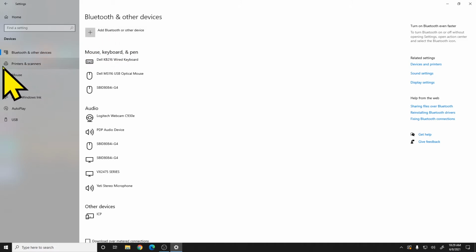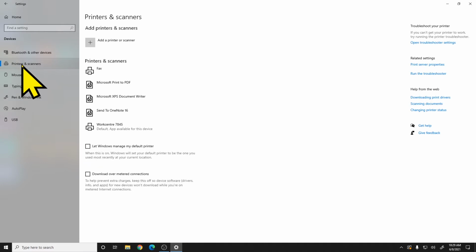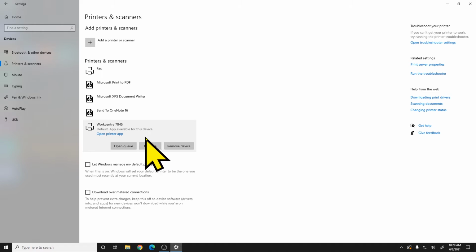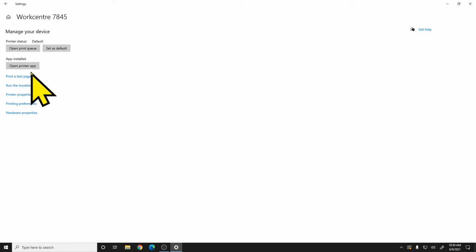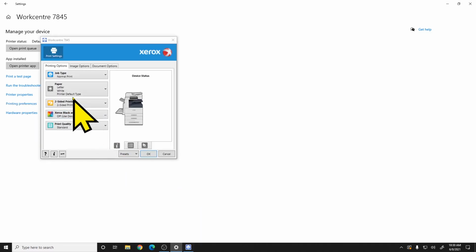Another section you might be interested in is the printers and scanners. And this, again, would be a section where you could add a printer to your computer, or if you've already had one installed, and Windows is generally pretty good about automatically installing most printers nowadays, you could find the printer, click on it, and then you can go to Manage and get some options for your printer. So for example, under Printing Preferences, it'll bring up the drivers for your printer, and you can control things like two-sided printing or color.